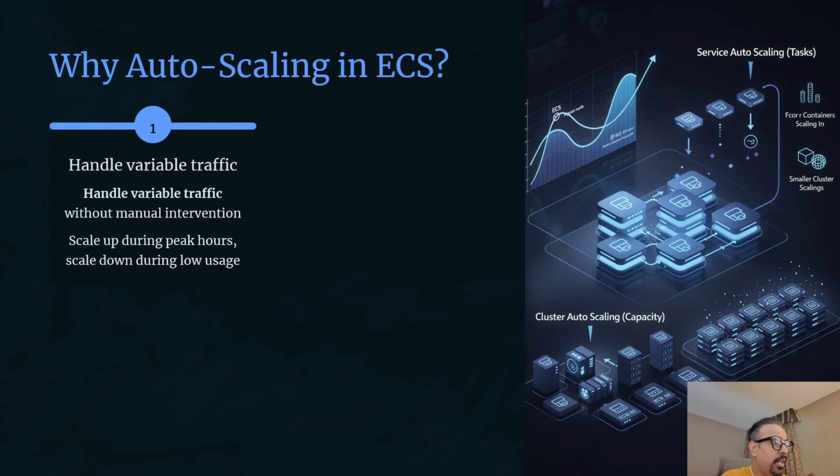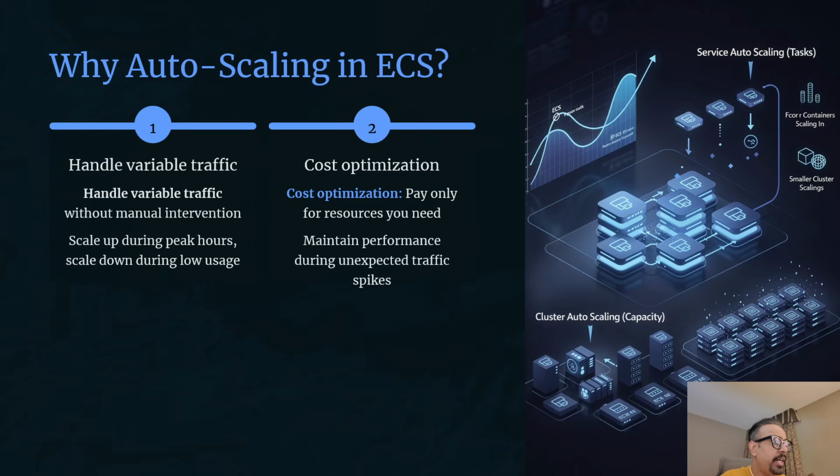Scaling down during low usage saves cost. At 3 a.m., when traffic is minimal, you might only need 2 tasks instead of 10. So auto scaling reduces your task count automatically, which would lower your AWS bill. Auto scaling maintains performance during unexpected events. If your app goes viral or gets featured on social media, traffic can spike 10x suddenly. Auto scaling detects this and adds capacity within minutes, preventing crashes or slow response times.